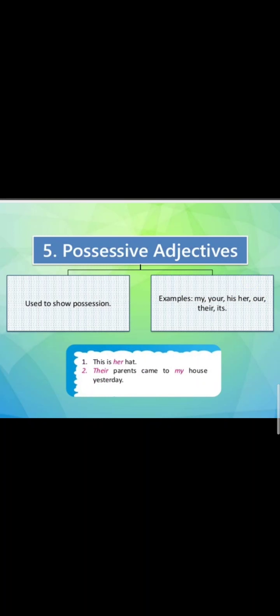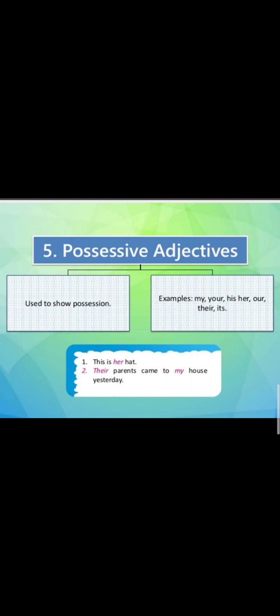Possessive adjectives are used to show possession, like my, your, his, her, our, their, its. Again, we have to know the difference between possessive adjectives and possessive pronouns. After these possessive words, if a verb is coming, then it is a possessive pronoun. If a noun is coming, then it is a possessive adjective.